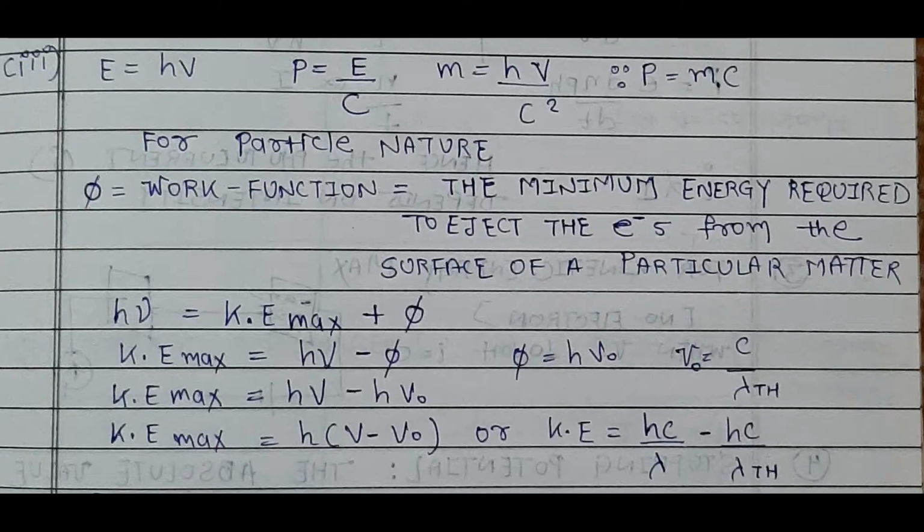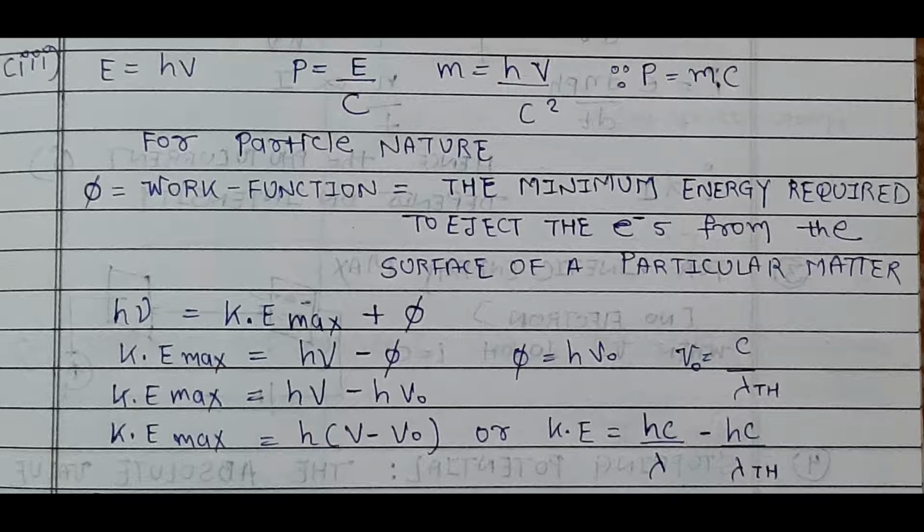Here we can see our third formula. E = h nu, P = E/c, and m = h nu/c^2, where P = mc, which is mass times speed of light. For particle nature, we can see here that phi is the work function, the minimum energy required to eject the electrons from the surface of a particular metal.